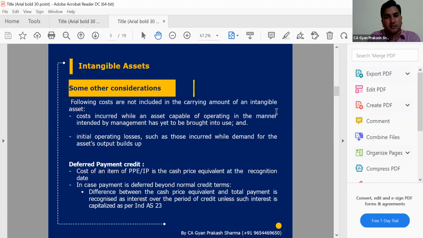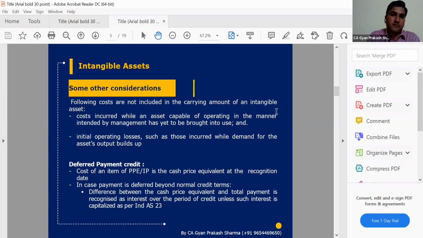And apart from that, there may be other activities we have done to use that key asset in our way, like a logo we have captured from somewhere and then made modifications to. Any cost incurred by us for that will also be a part of our costing. But in the same way, deferred payment credits, there is not much difference.